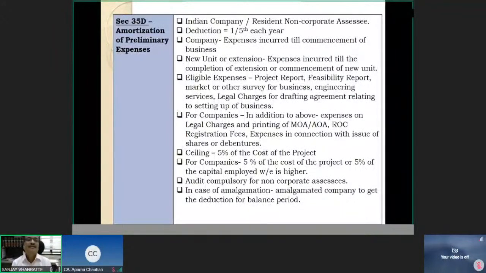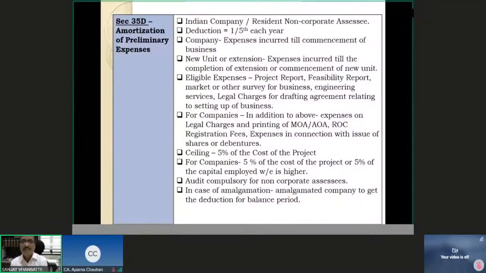Section 35D now. Preliminary expenses, amortization of preliminary expenses. Under section 35D, typically 1/5 of the preliminary expenses incurred by an Indian company or any resident non-corporate assessee is eligible for deduction for 5 years, 1/5 each year.